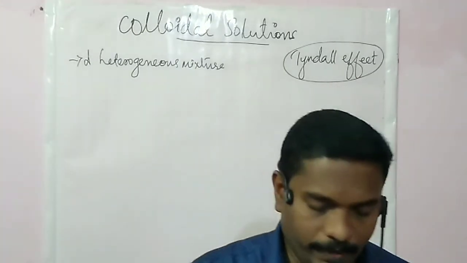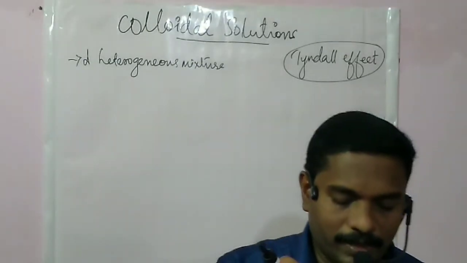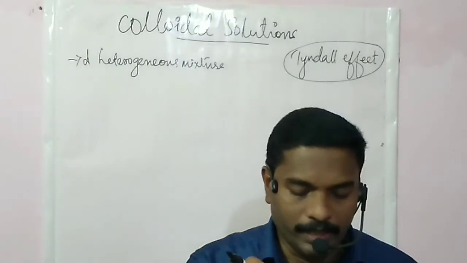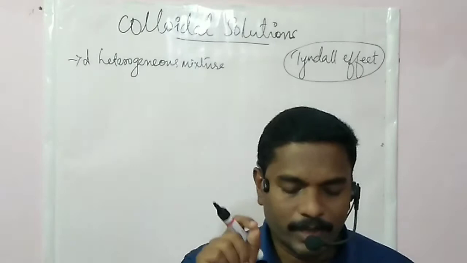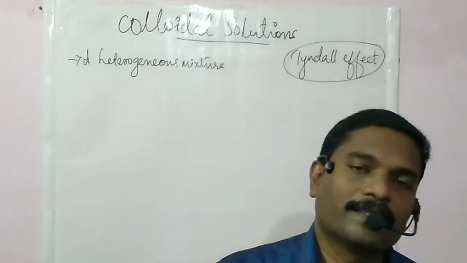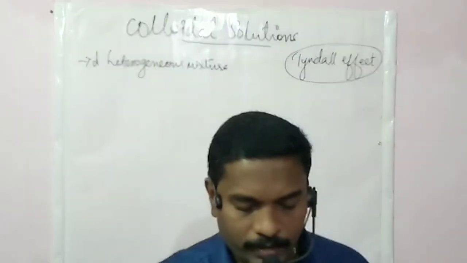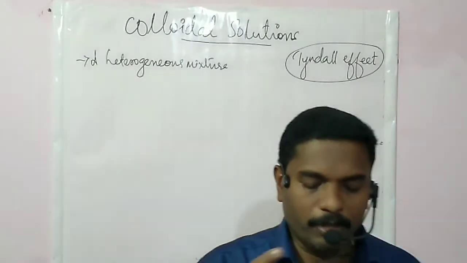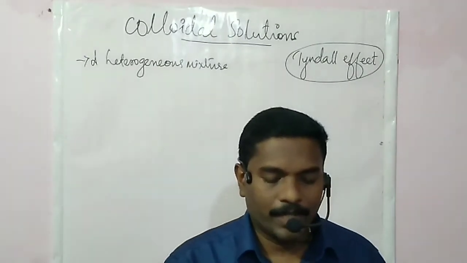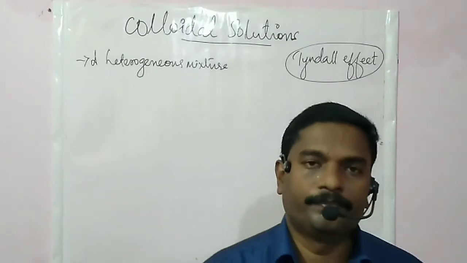Then second property, the size of particles of a colloid is too small to be individually seen by naked eyes. Then third one, colloids are big enough to scatter a beam of light passing through them and make its path visible.